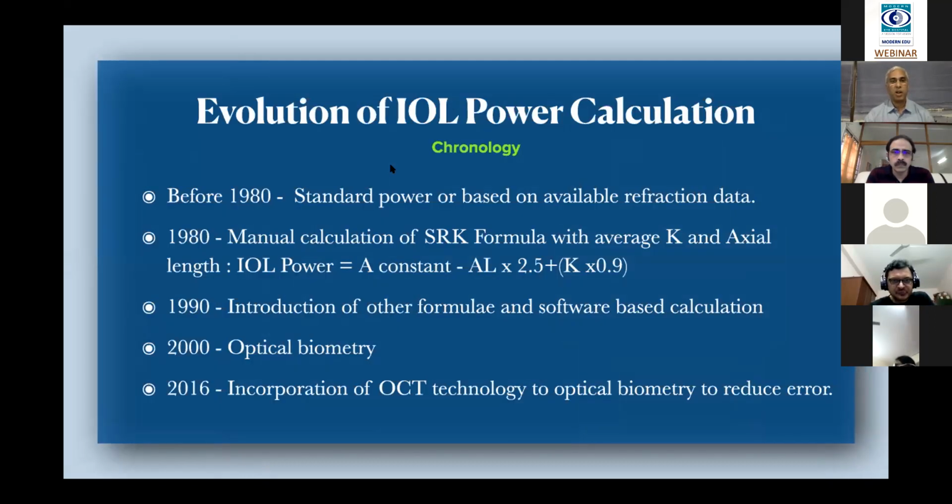This is the chronology: before 1980, standard power based calculation. From 1980 onwards, we used the SRK formula. In those days there was not much computer based technology, so we calculated with a calculator or pen and pencil and wrote it on the case sheet, based on the A constant, the axial length, and the keratometer.